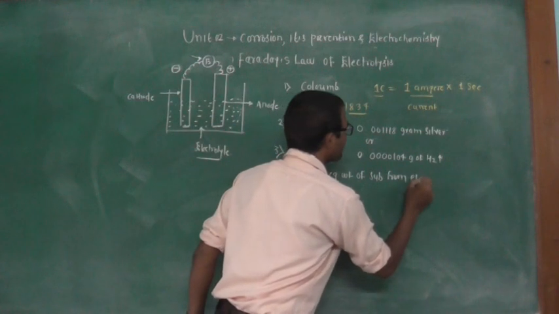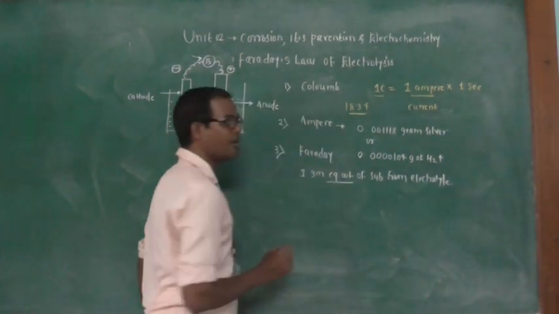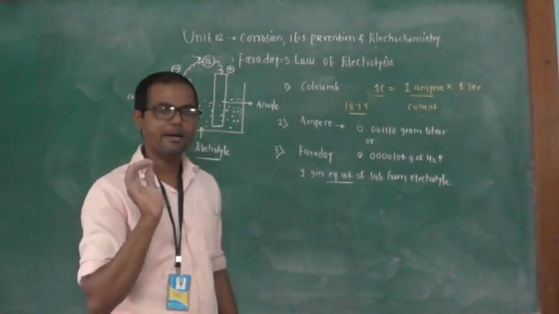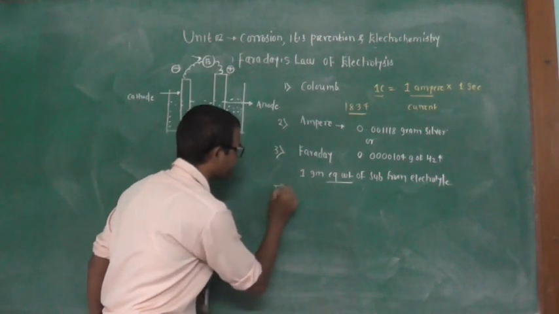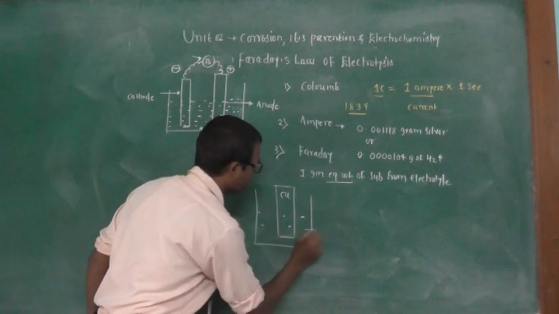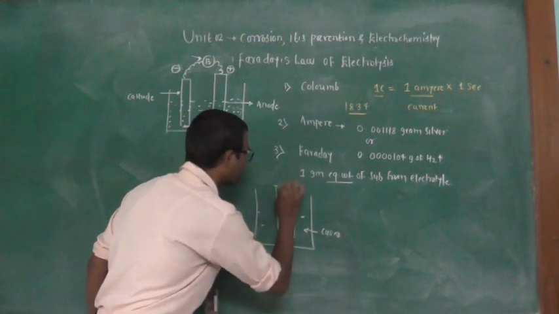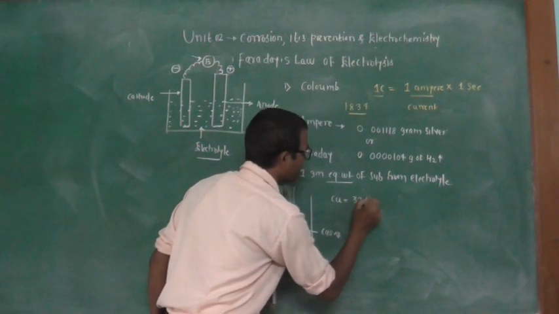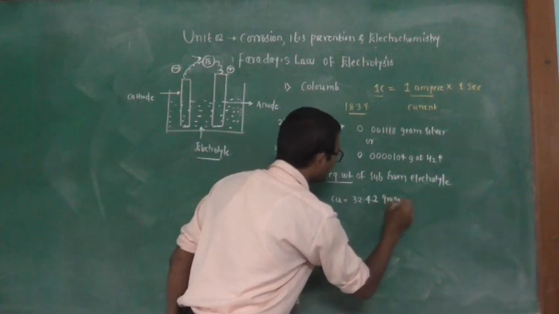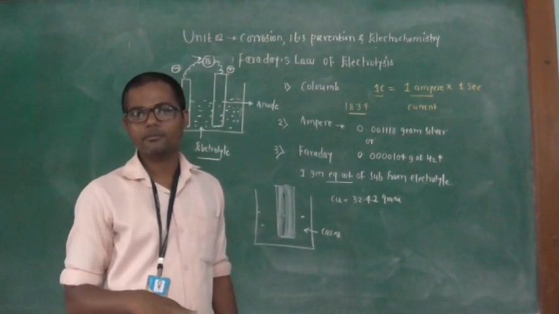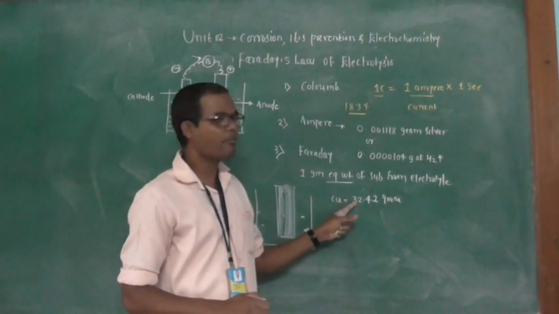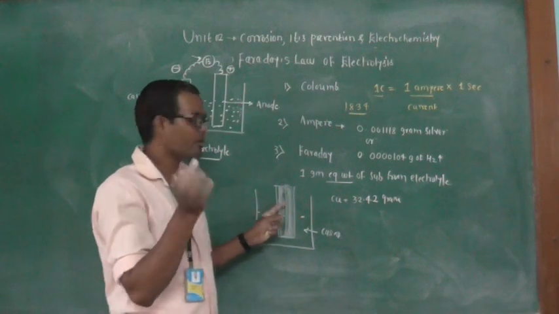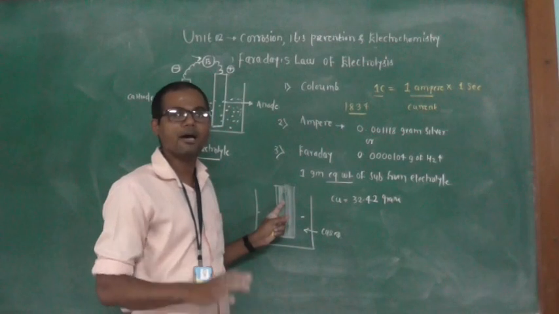1 gram equivalent means the electricity required to deposit an amount equal to its equivalent weight, and that is your Faraday. For example, consider copper metal taken in copper sulfate solution. Copper will be deposited from the copper sulfate solution. Say the equivalent weight of copper is 32.42 gram. This is the equivalent weight of copper. When this amount of copper is deposited on the cathode, the quantity of electricity required for the deposition of 32.42 gram of copper is said to be a Faraday.